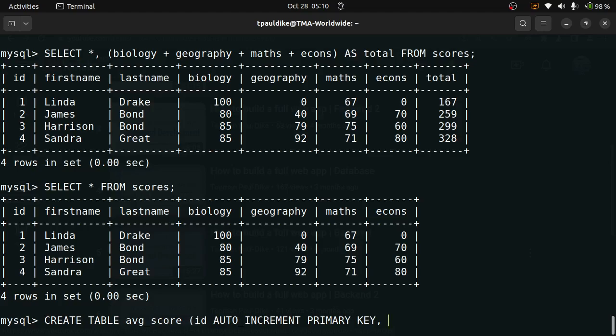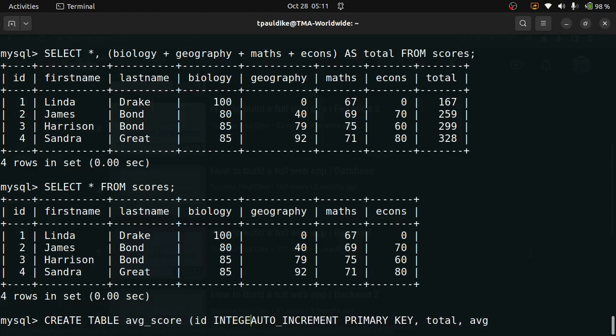I want the total score of the user, and I want the average score as well. Oh, I did not indicate the data type. That would have thrown up some error.